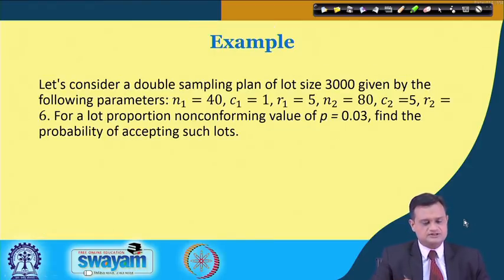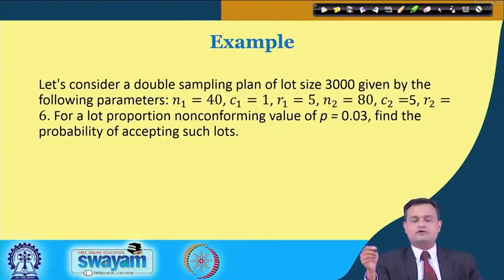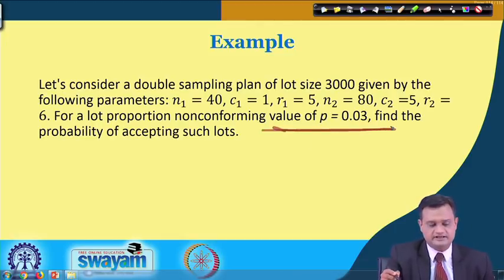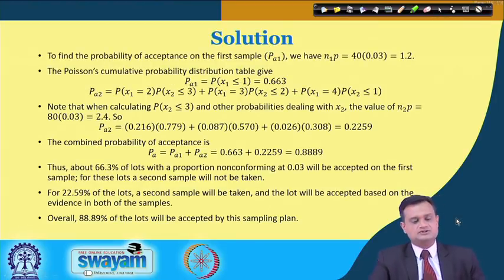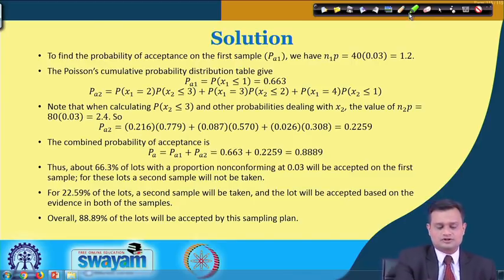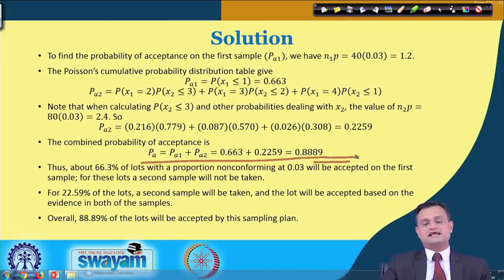So when we try to do it for a particular example, let us say the lot size is 3000, n1 is 40, C1 is 1, R1 is 5, n2 is 80, C2 is 5, R2 is 6, and the proportion non-conforming is p equal to 0.03. Find the probability of accepting such lots. So you can just plug in the values and find the probabilities. So this you can find, that is the PA, 0.8889, and what does it say?